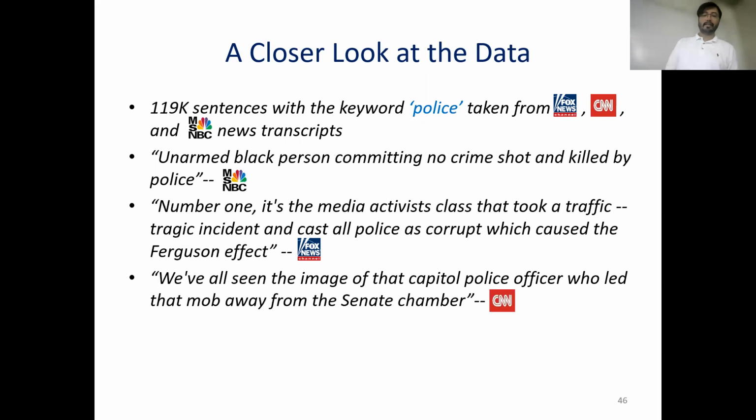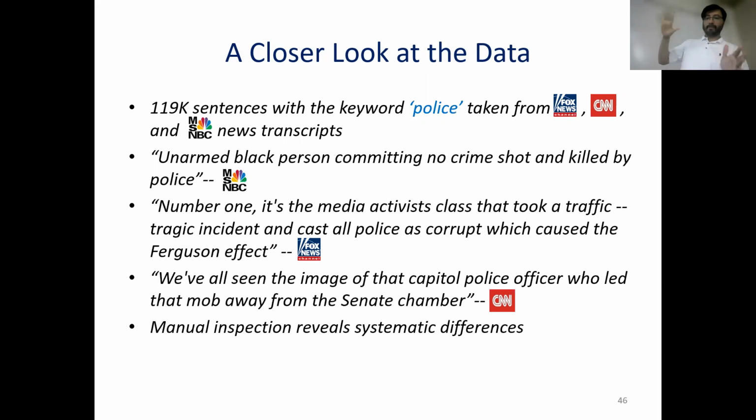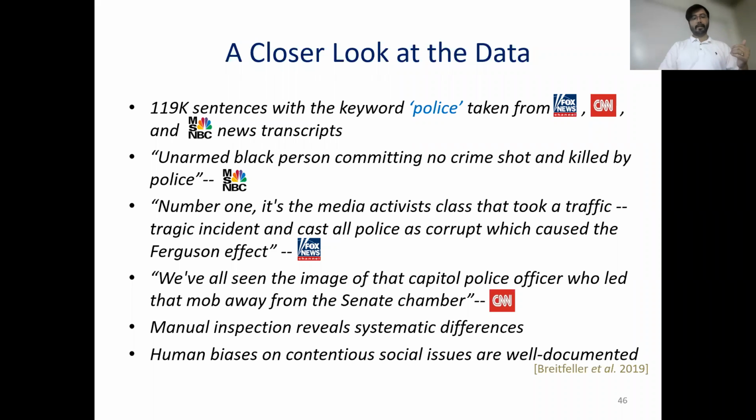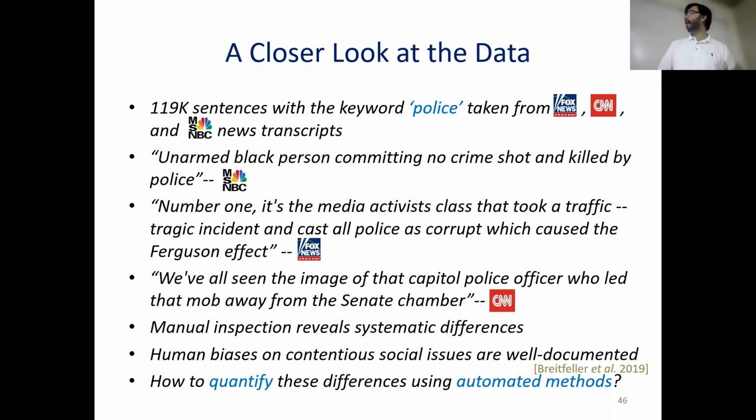And "we have all seen the image of the Capitol police officer who led that mob away from the Senate chamber" from CNN. We can see that there is a systemic difference between how police is portrayed in all these 3 news outlets. But human biases on contentious social issues are well documented. Then how can we quantify these differences using automated methods?